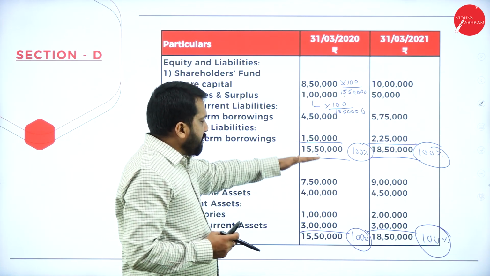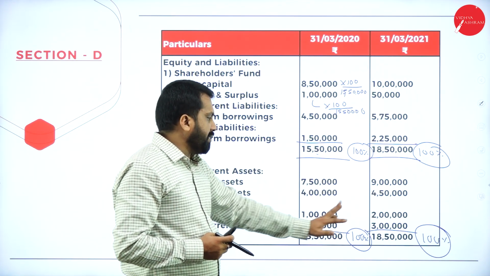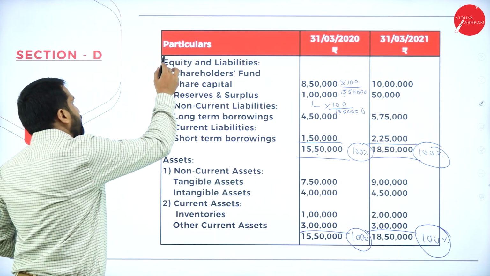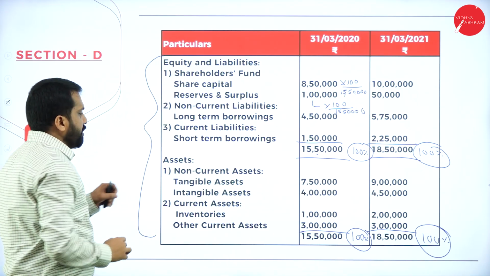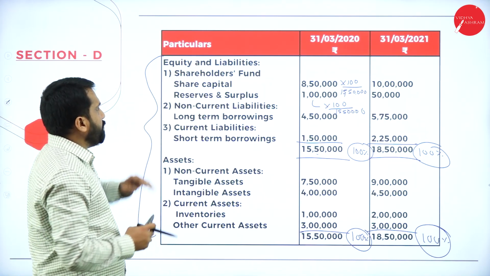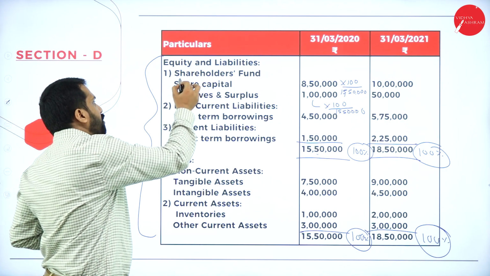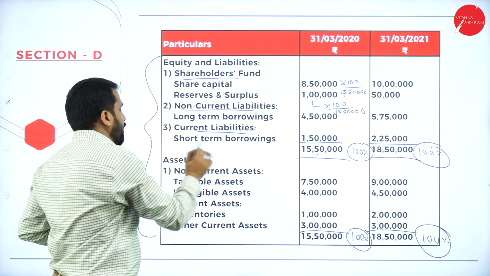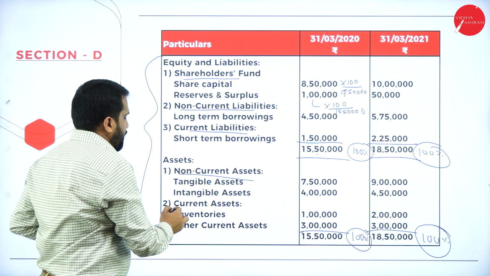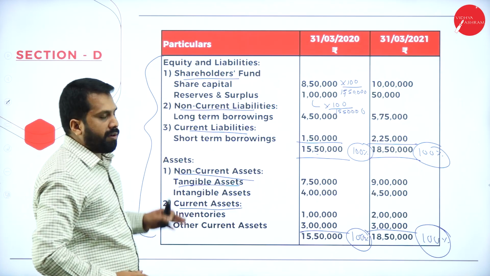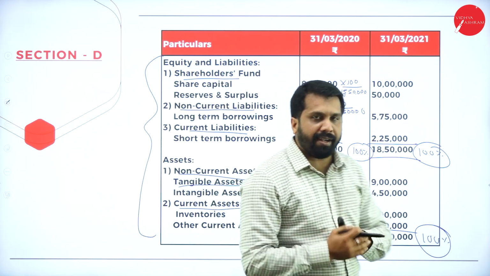Simple one. Multiply everything with 100 divided by total. You will get the percentage. But remember this thing. In this question, they have given a bifurcated one, but they may give you directly. But you have to mention that under shareholders' fund what will come, non-current liability, current liability, non-current asset and tangible asset, and in this, current asset. In this problem, they have bifurcated and given.